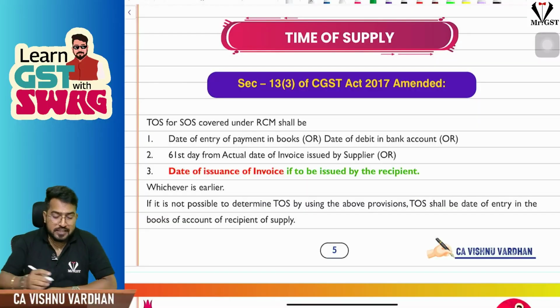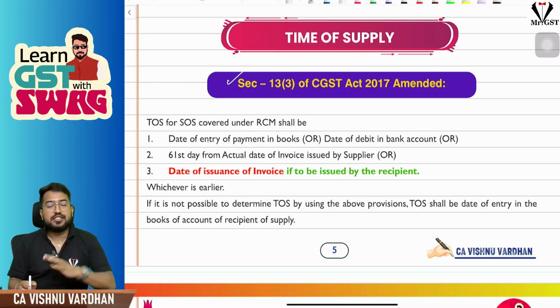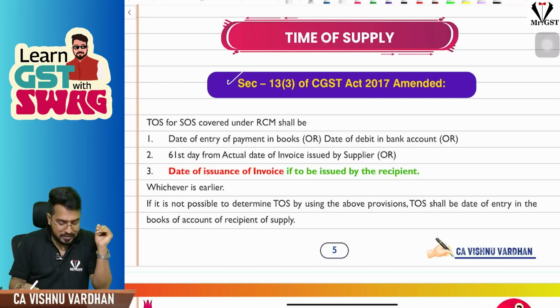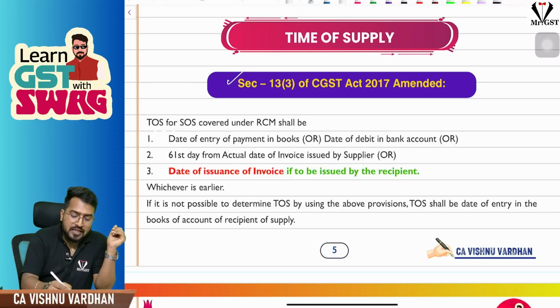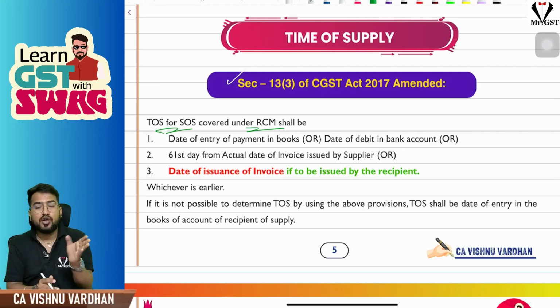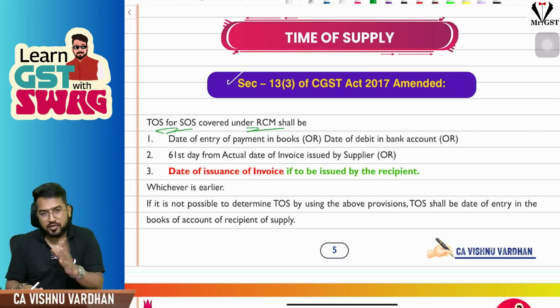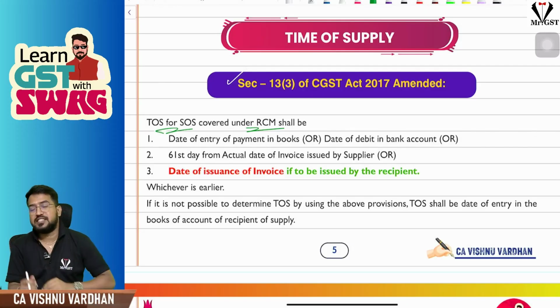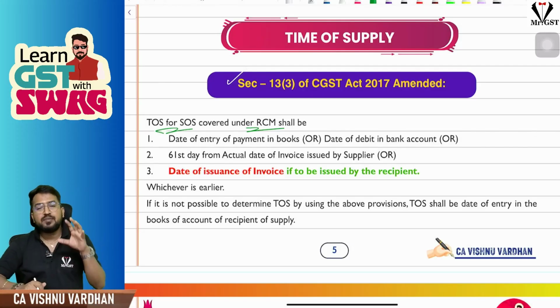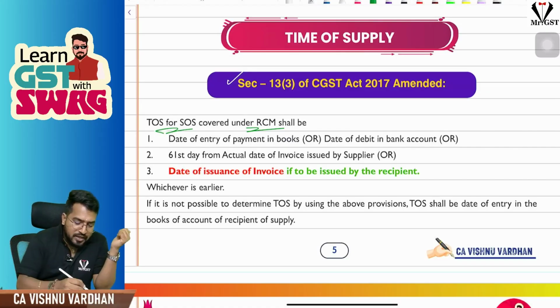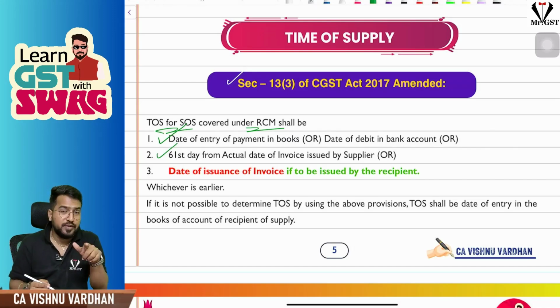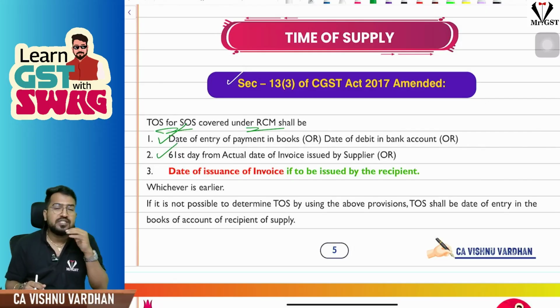Now if you see the next one, an interesting amendment in section 13 subsection 3. So what is section 13 subsection 3, sir? Time of supply for services covered under RCM. You know, generally the time of supply for services covered under RCM is nothing but the date of payment or the 61st day from the actual date of invoice, not the due date, actual date of invoice. So date of payment means maybe entry in the books of the recipient or debit in the bank account of the recipient, as the case may be. So this was the time of supply before.